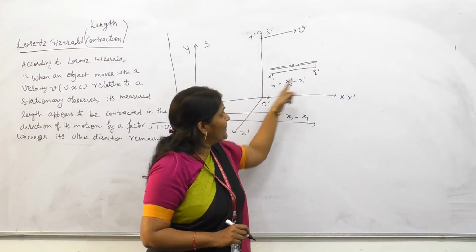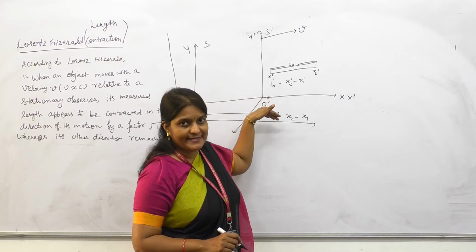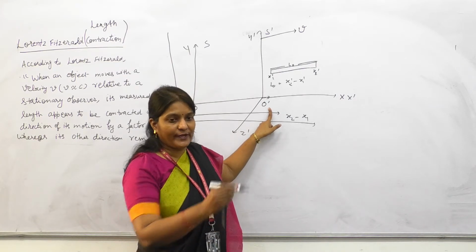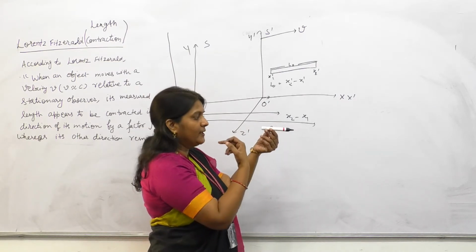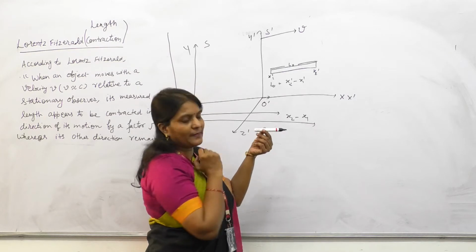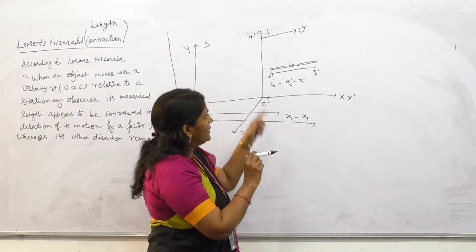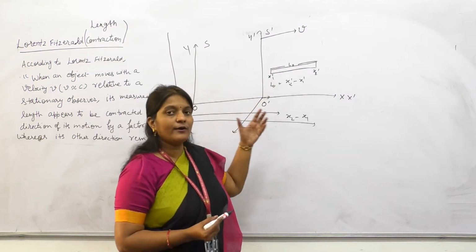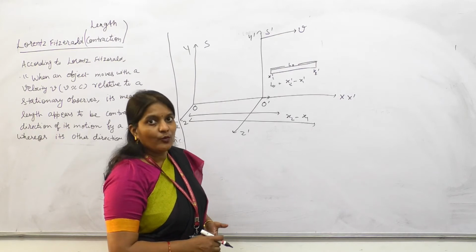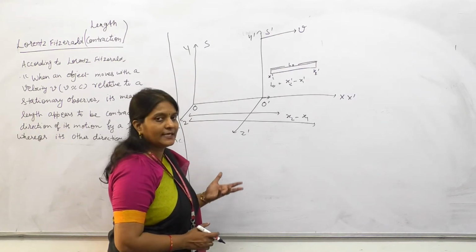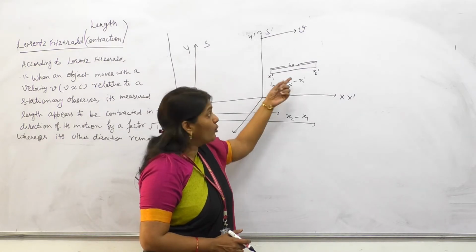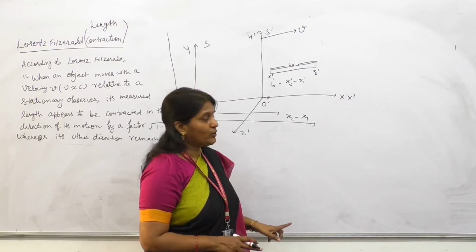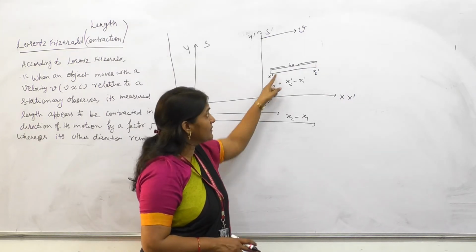A rod is placed parallel to the x-axis. What is the length of the rod according to the observer O dash? The length is the difference of the coordinates, x2 dash minus x1 dash. This is L0. L0 is called the proper length. What is the proper length? Proper length is the length measured by the observer who is at rest with respect to the rod. Who is at rest with respect to the rod, O or O dash? O dash is at rest.